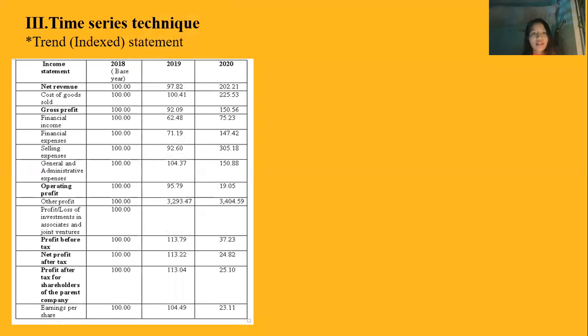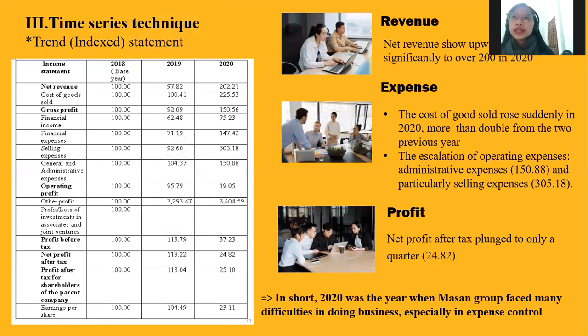And the next part is the time series technique, which we also call the trend index statements. Based on the income statement, we can recognize the revenues. Net revenues show an upward trend, increasing significantly to over 200 in 2020. For the expenses, the cost of goods sold rose suddenly in 2020, more than double from the 2 previous years.